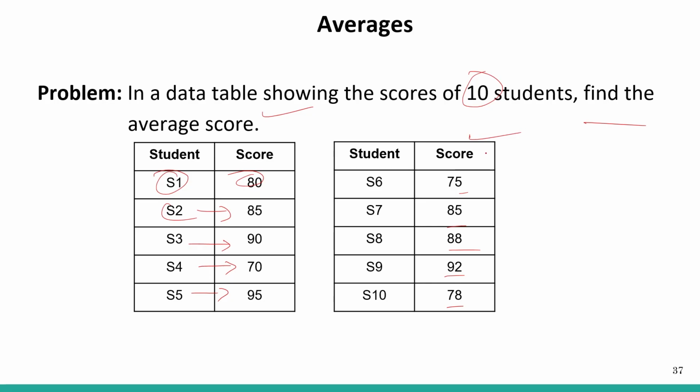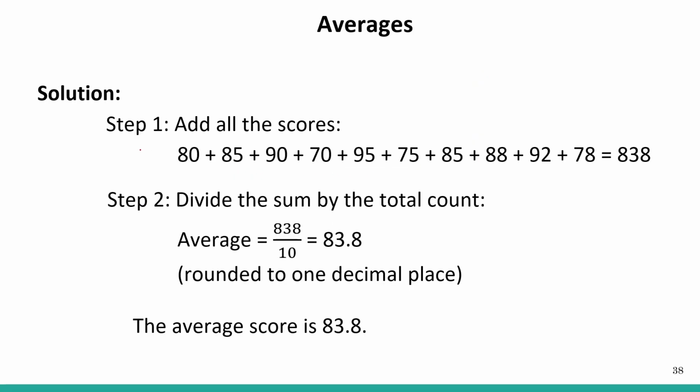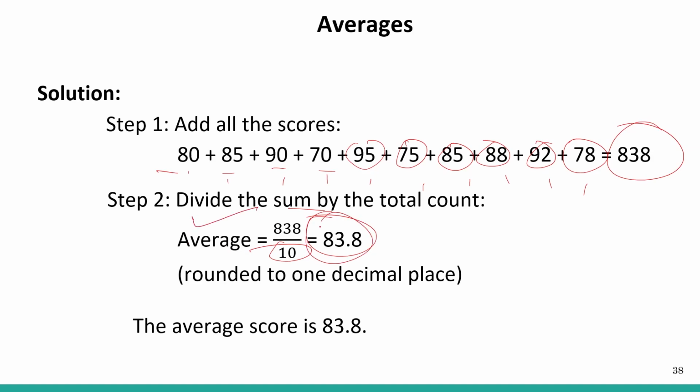Let's calculate their average. 80 plus 85 plus 90 plus 70 plus 95 plus 75 plus 85 plus 88 plus 92 plus 78 is equal to 838. Dividing the sum by the total number of students, which is 10, 838 by 10 is 83.8 in decimal.